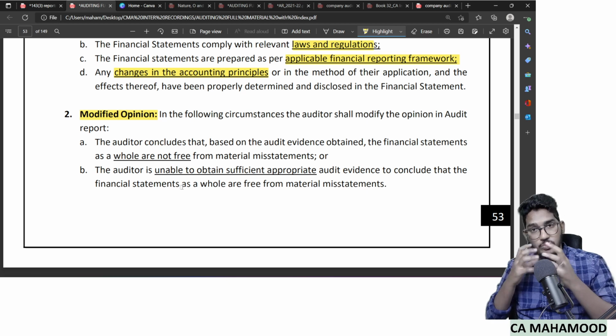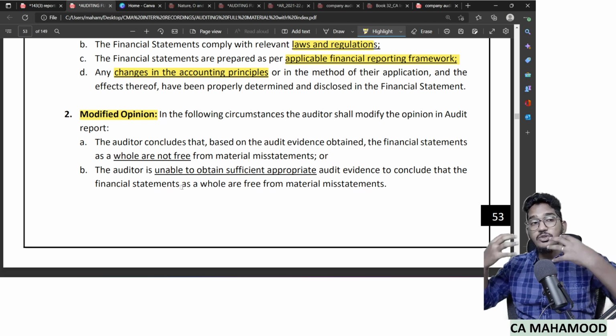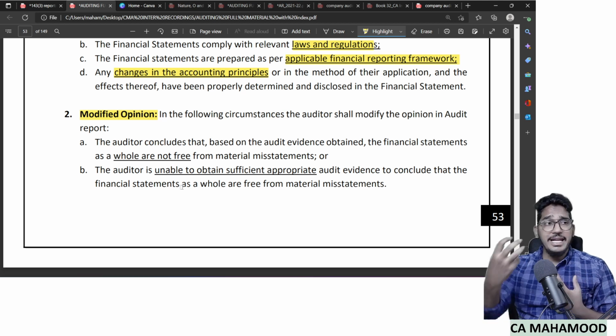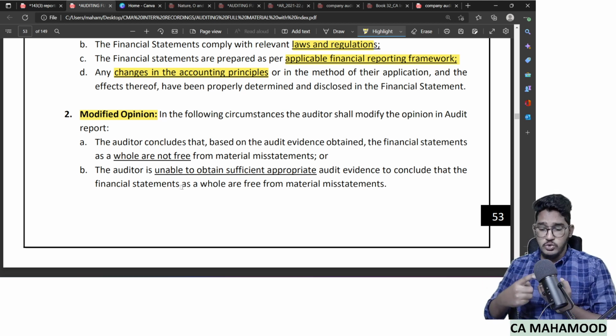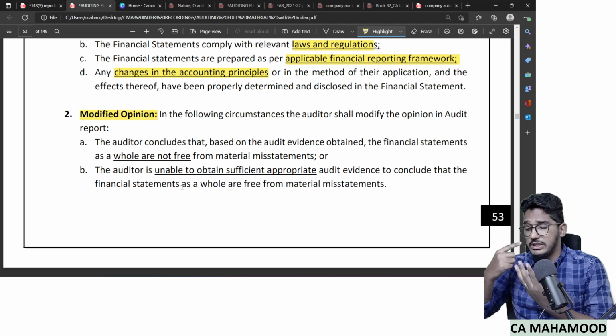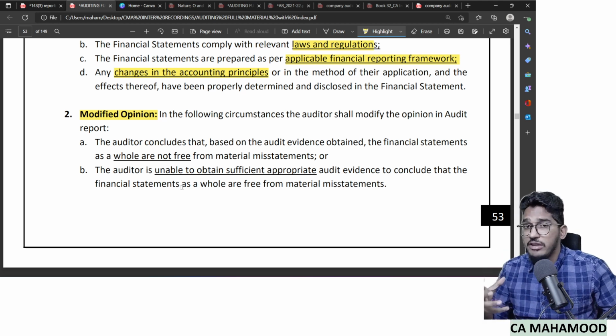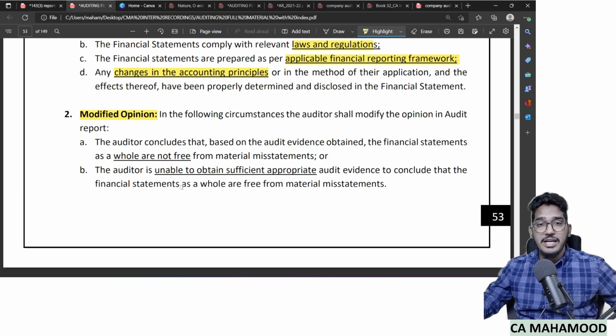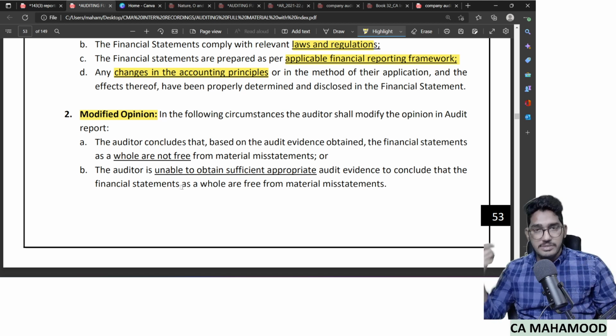Now we need to define modified opinion in such a manner that it should take into its perspective qualified also, adverse also, disclaimer also. Let us see how the modified opinion can be defined in such a manner that it will cover all the scenarios of qualified, adverse, disclaimer.